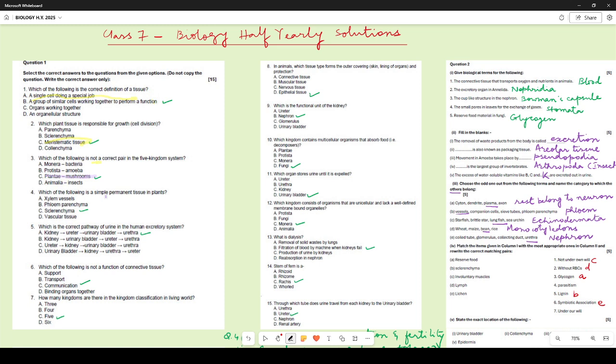Which of the following is a simple permanent tissue? It is sclerenchyma. Rest of them are complex permanent tissues. Which is the correct pathway? Kidney, ureter, urinary bladder, urethra. This will be the correct answer.